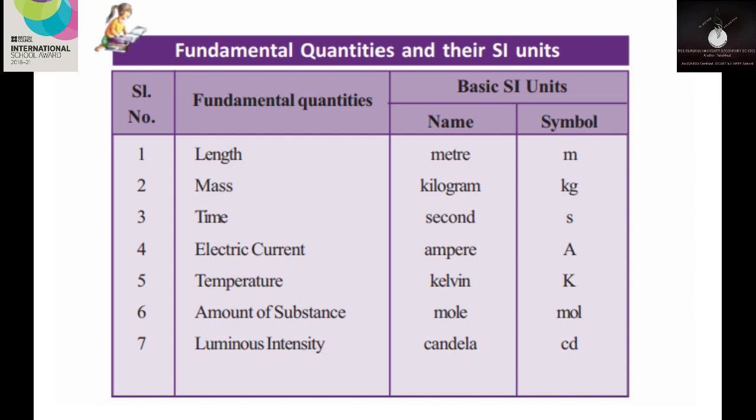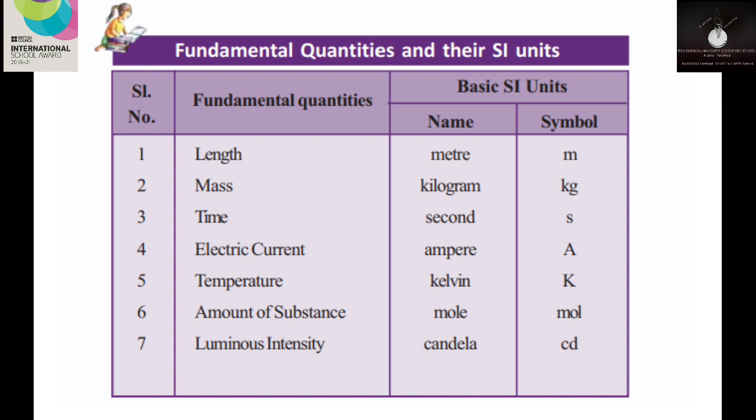Here we have 7 fundamental quantities. The first one is length. Second is mass. Third is time. Fourth is electric current. Fifth is temperature. Sixth is amount of substance. And the last one is luminous intensity.